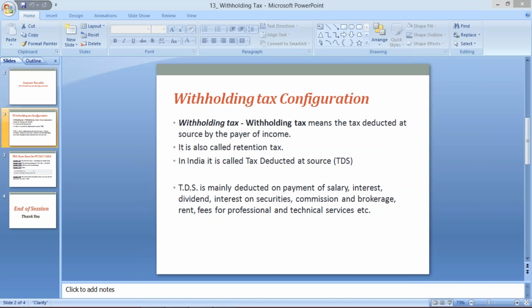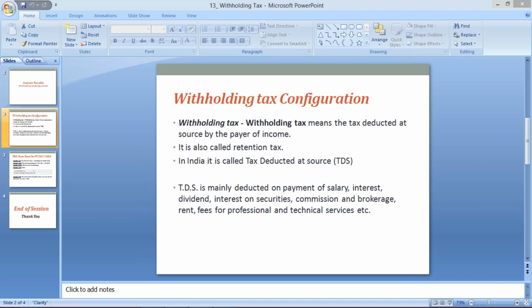So how will this tax deduction take place in SAP? Tax deduction doesn't mean we count it manually with a calculator. There are configurations we have to make, and based on that, the system deducts the tax amount automatically. The moment you post the invoice, the system immediately deducts the tax amount during invoice posting itself.